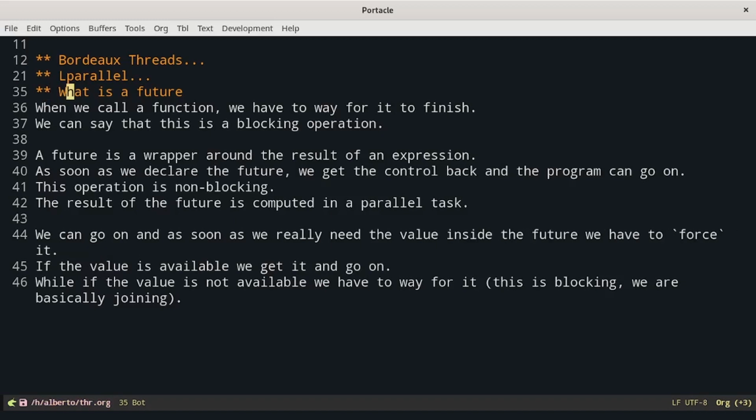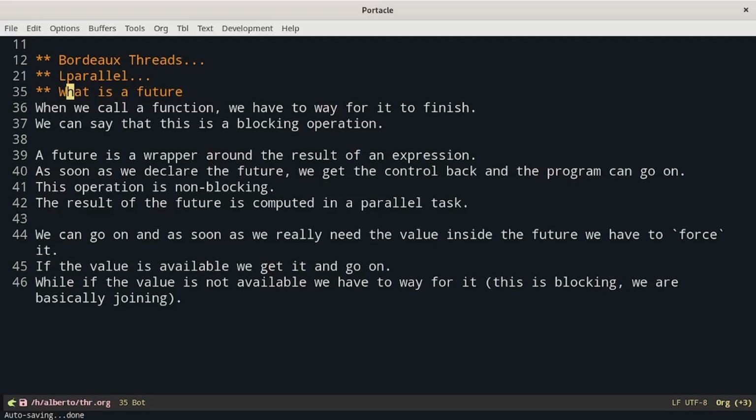We can go on, and as soon as we really need the value inside the future, we have to force it. If the value is available, we get it and go on. While if the value is not available, we have to wait for it. This is a blocking operation. We are basically joining a thread.